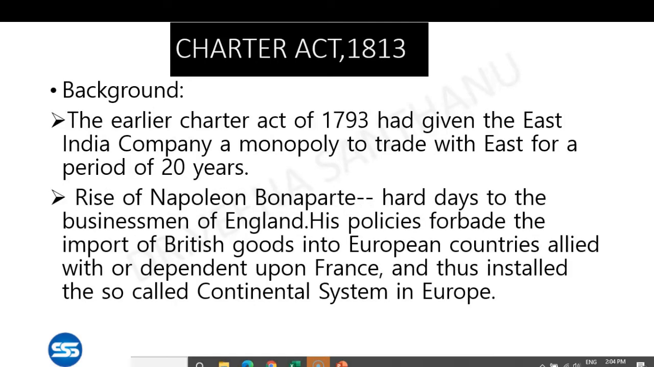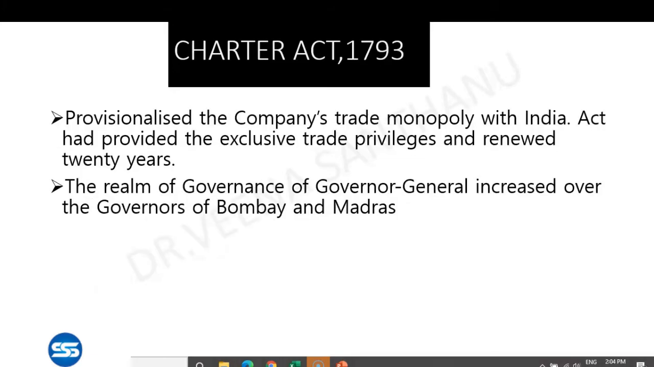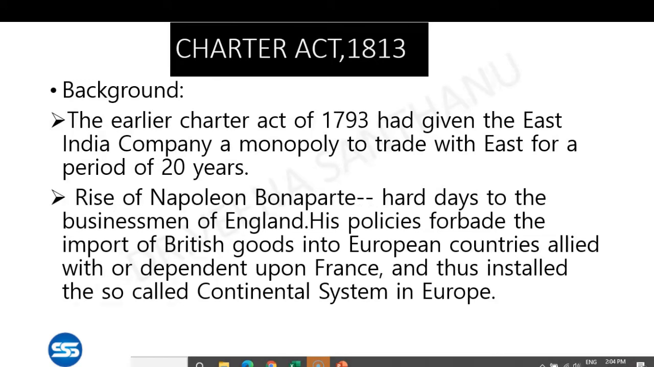So next is Charter Act 1813. First we will discuss the background of this act. The earlier Charter Act of 1793 had given the English East India Company a monopoly to trade with the East for a period of 20 years. Especially what we are concerned with is India, trade with India for a period of 20 years, which we already came to know from the Charter Act 1793. So why was this Charter Act passed?